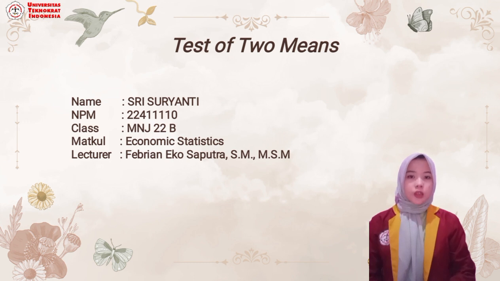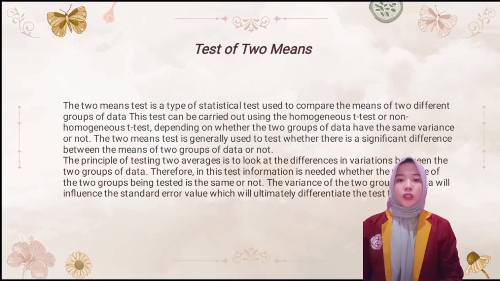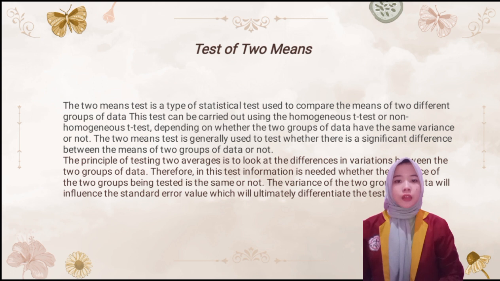On this occasion, I will explain some material and various definitions about the test of two means. The test of two means is a type of statistical test used to compare the means of two different groups of data. This test can be carried out as a homogeneous test or a non-homogeneous test, depending on whether the two groups of data have the same variance or not.